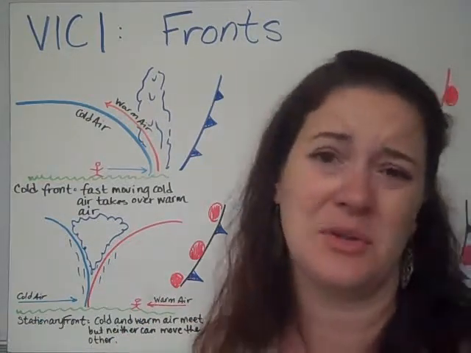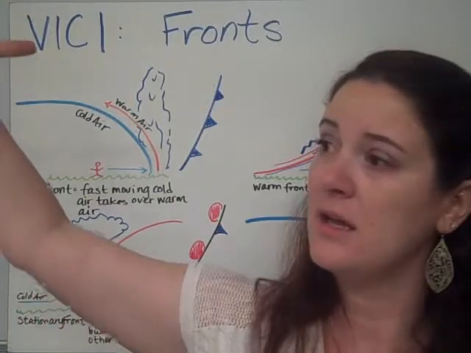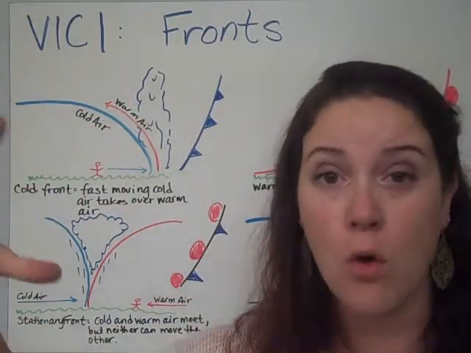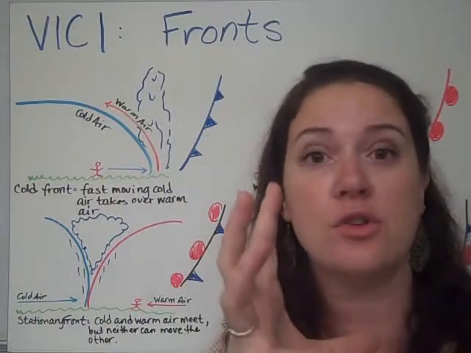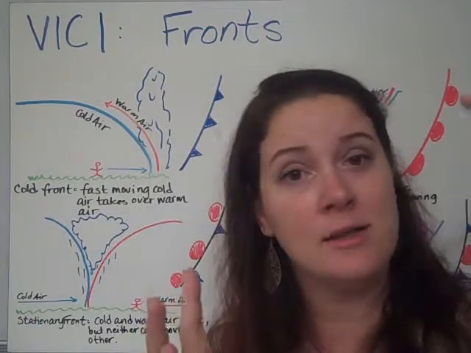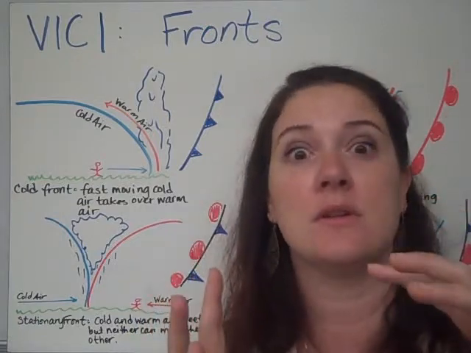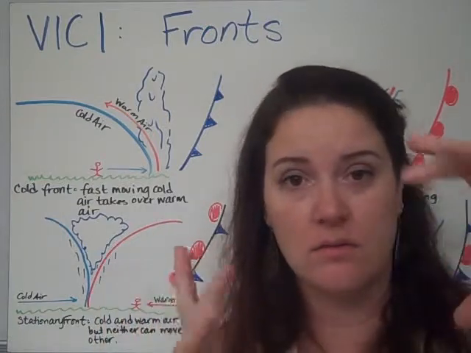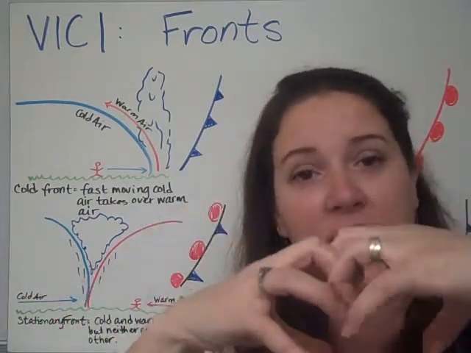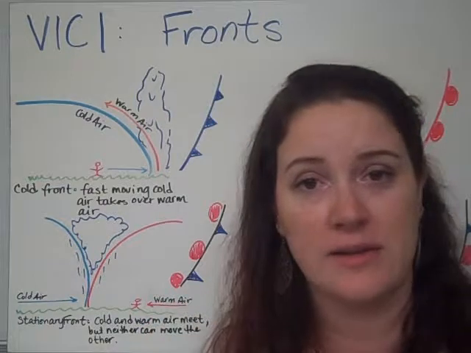So this happens actually in North Carolina because we've got the tropical marine front coming through, or that warm, moist water coming in from the ocean. And then we've got the cold, polar continental air mass moving in from the mountains that's dry and cold. And they come in and they meet, and then they get into a stationary front.